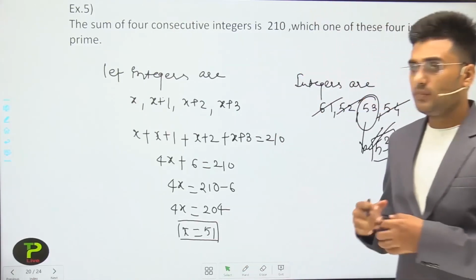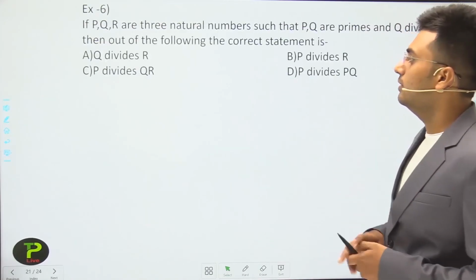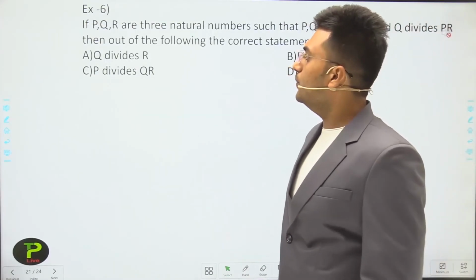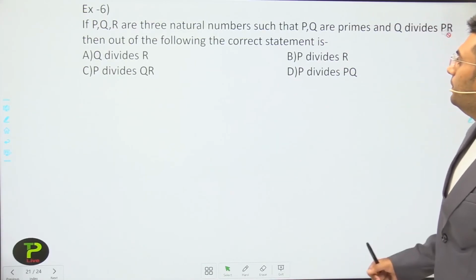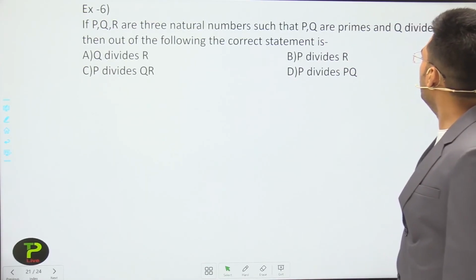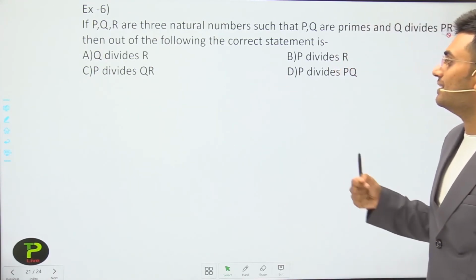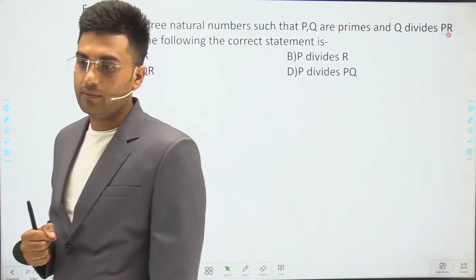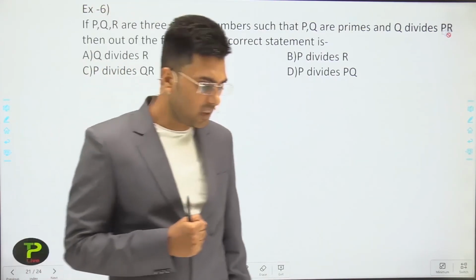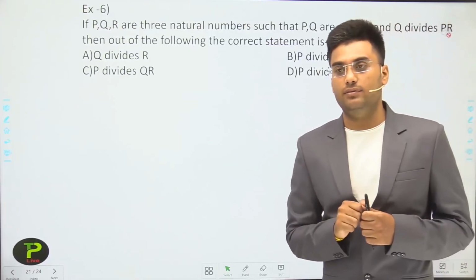Clear? So the next question is, if P, Q, R are three natural numbers such that P, Q are prime and Q divides PR, then out of the following, which is the correct statement? Out of these you have to find the correct statement. Again my suggestion is, please pause this video and try yourself.